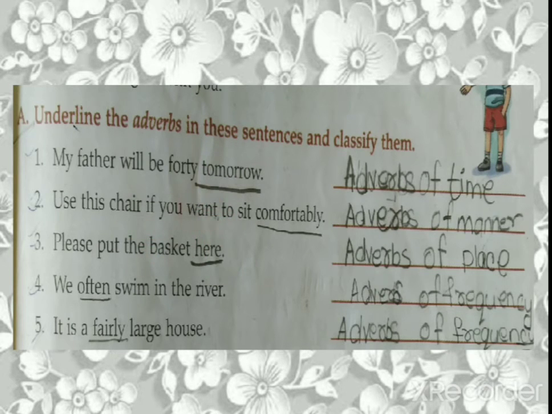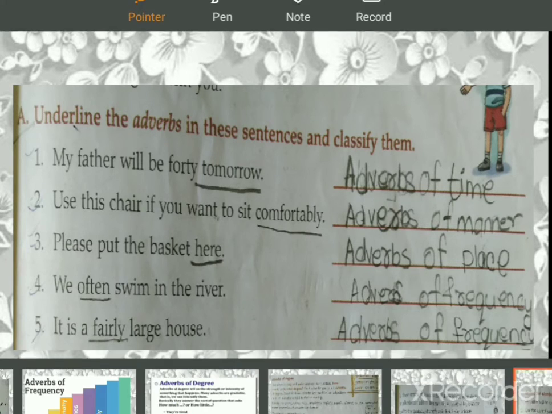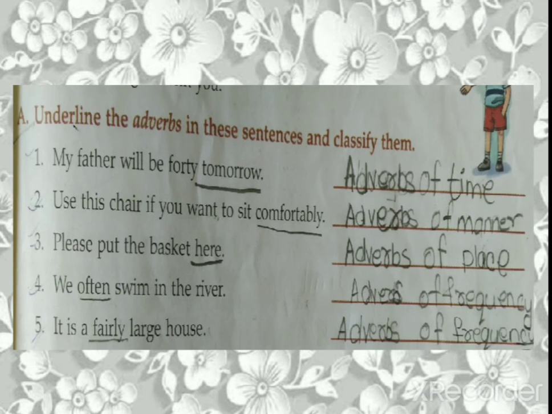Now, we often swim in the river. So often over here means 70%. Okay. So swimming in the river, how many times have you gone swimming in the river? Often. Okay. So that is adverbs of frequency. It is a fairly large house. It's a fairly large house. So that is adverb of degree.